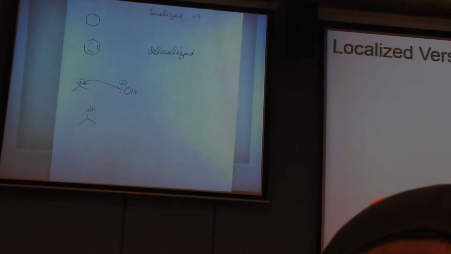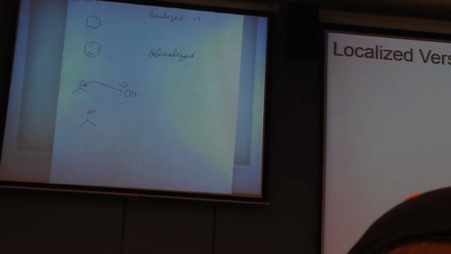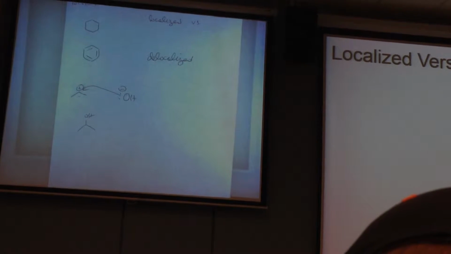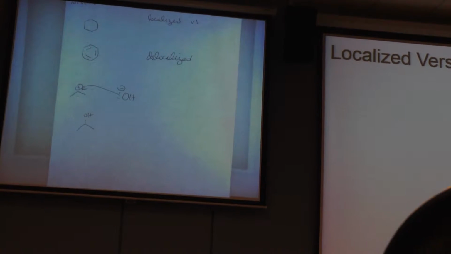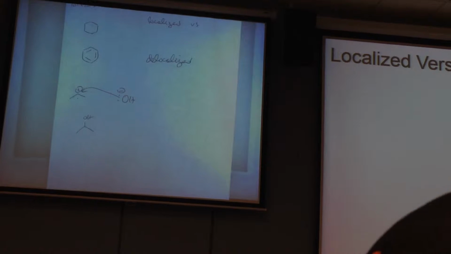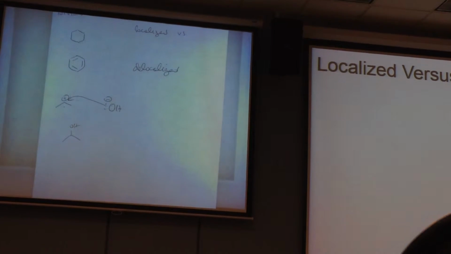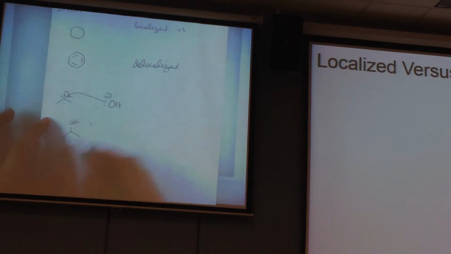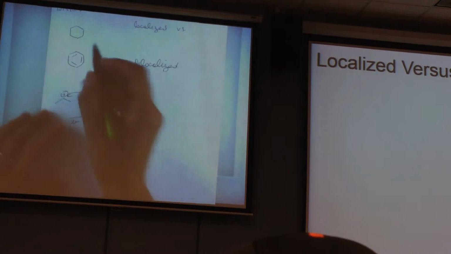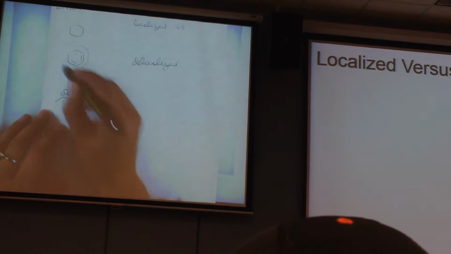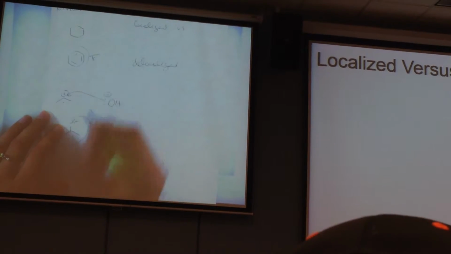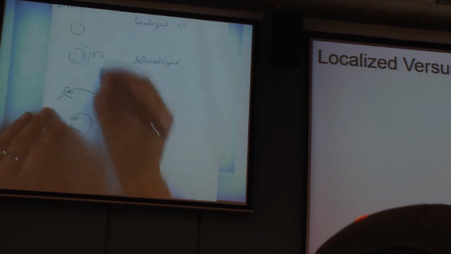So resonance is not about breaking bonds and making new bonds. Resonance is you keep the same number of electrons in the compound. You're not creating a new thing. For example, how many pi electrons do we have here? 2, 4, 6, right?